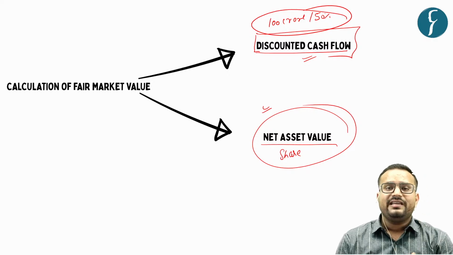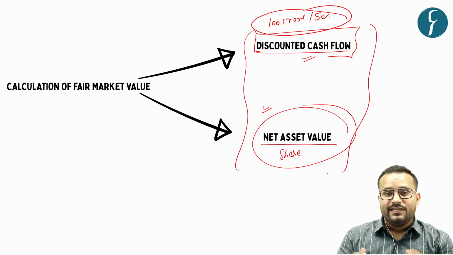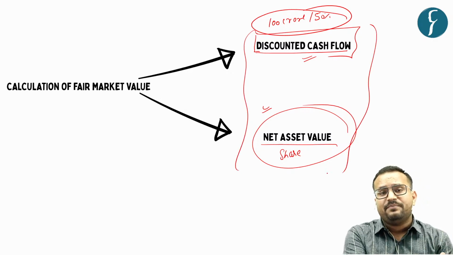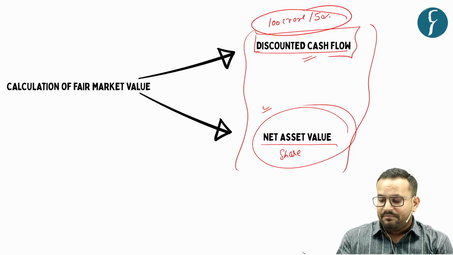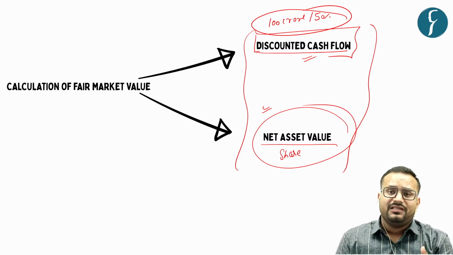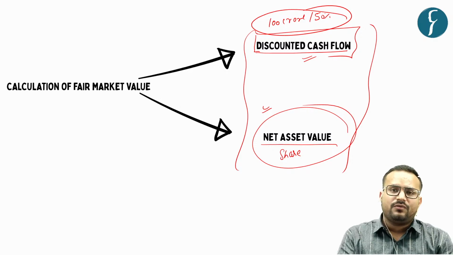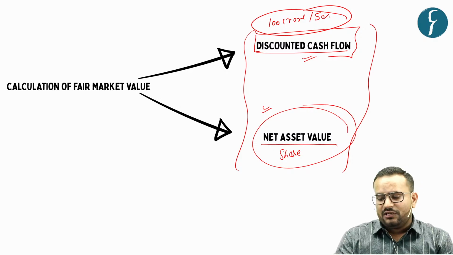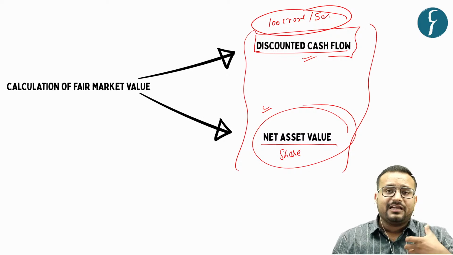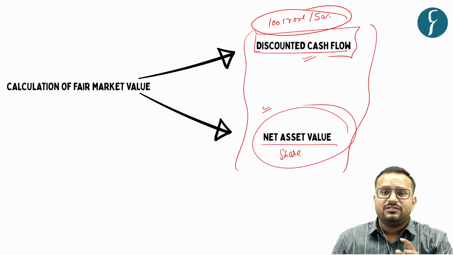So what has the Delhi High Court said? That while choosing this method, it will be the discretion of the company, that is, the startup, but the income tax authority will have a right to reject that valuation. That is, if a company states a value of 100 crore for its share through the discounted cash flow method, then the income tax authority can say that they do not agree with this value, but they cannot say that the company cannot use this method.